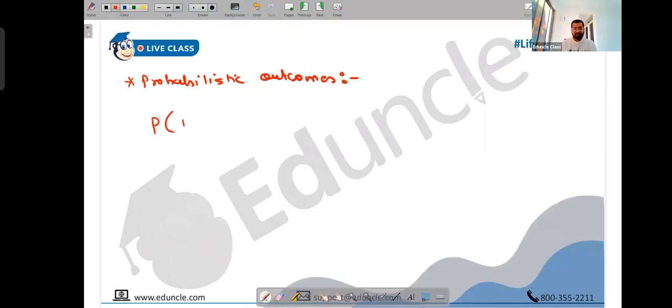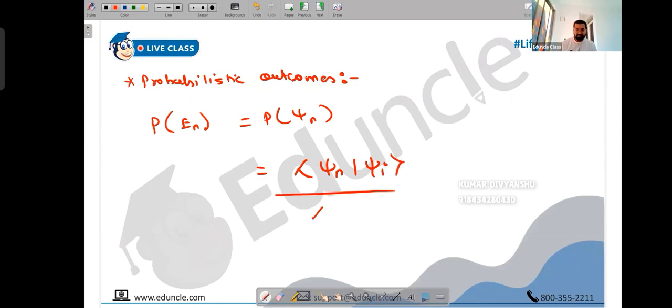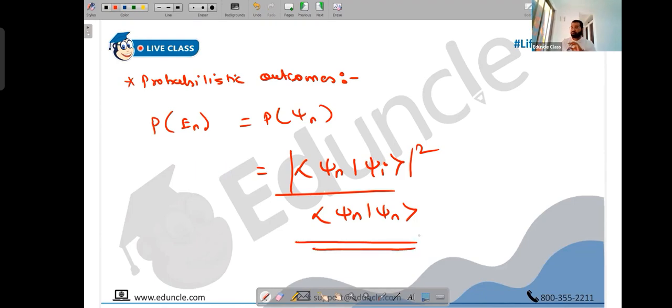The probability that you have energy eigenvalue En, or that you'll end up landing with the eigenfunction psi n, is simply given by the value of psi n into psi I upon psi I psi I, and here mod square. This is the probability of En. Make a note of this. The denominator will become 1 if psi I is normalized. I wrote psi n once again, I have a habit of writing psi n a lot; it should be psi I, the initial wave function. So the denominator will be 1 if it is normalized, and you can have only the numerator in that case.